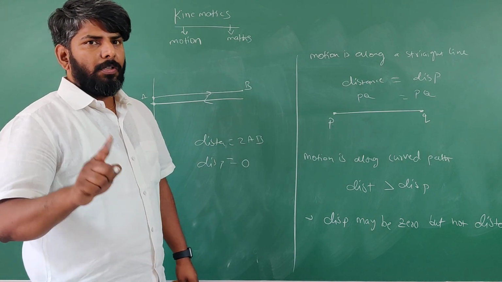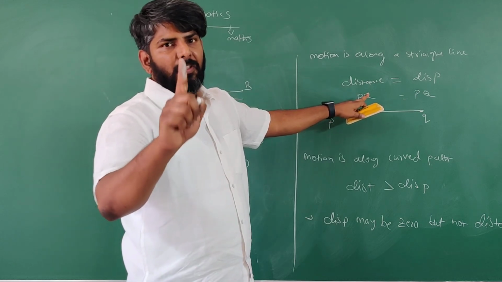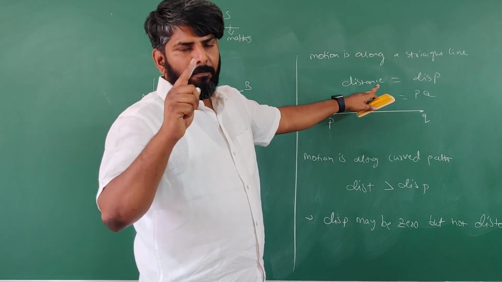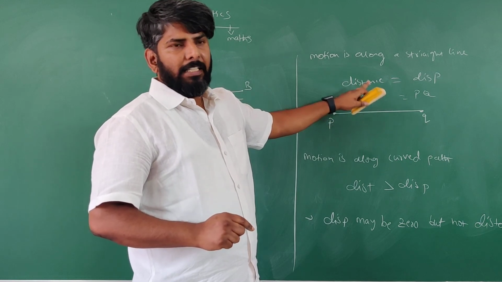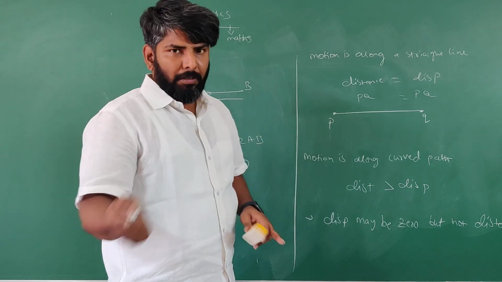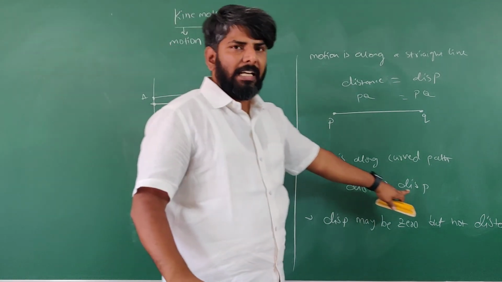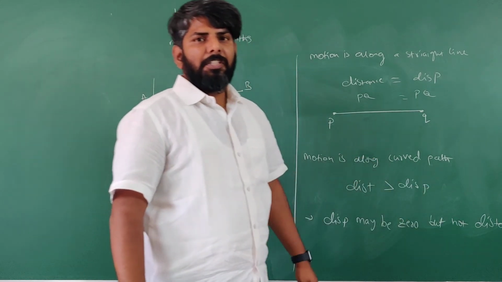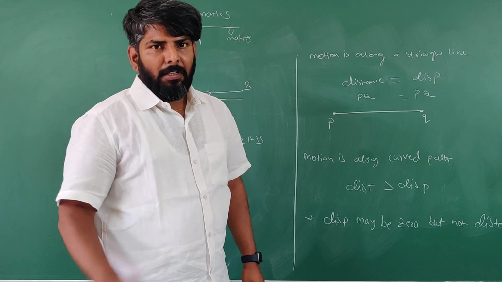Got it? And also distance is equal to displacement when the motion is along a straight line, that is, if the motion is rectilinear motion. If the motion is curved or along any circular path, then distance is always greater than displacement. Got it?